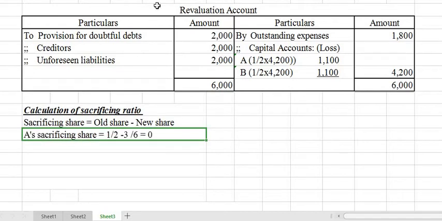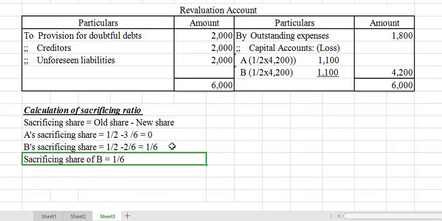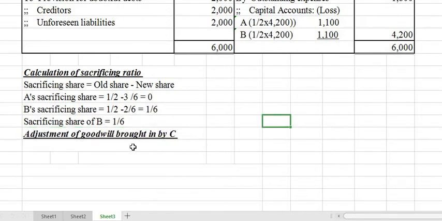Partner A's old share is half, so 1/2 minus 3/6, so he is not sacrificing anything. For B, the same way, 1/2 minus 2/6, so 1/6 is the sacrifice. So the sacrificing share of B is 1/6. And we are going to calculate the adjustment of goodwill to be brought in by C.